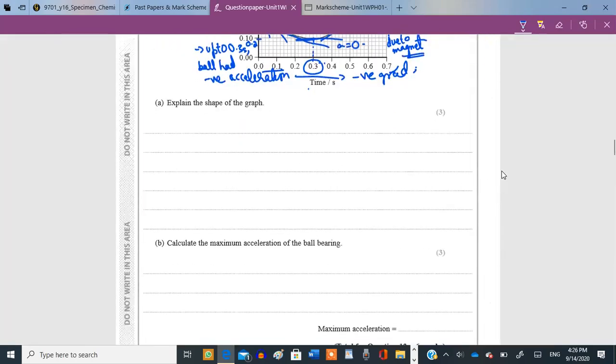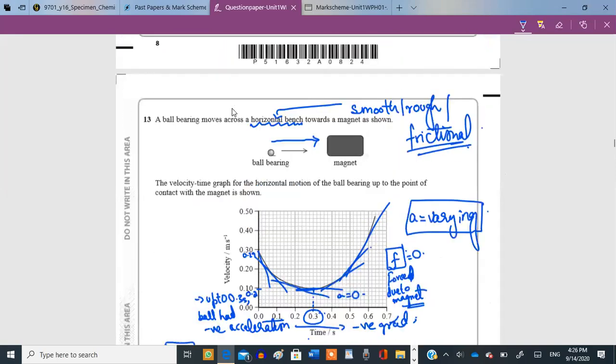Explaining the shape of the curve. Explain and describe are two different things, okay? Explain means you need to write down why they are changing. And describe means you only need to describe the pattern of the graph, okay?